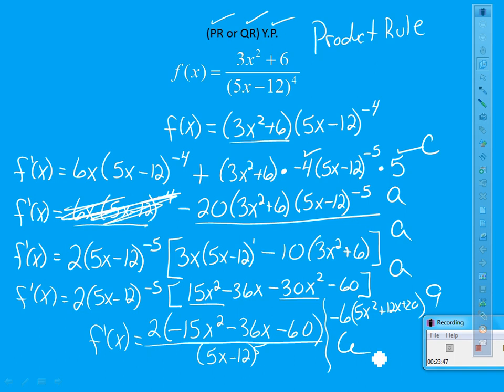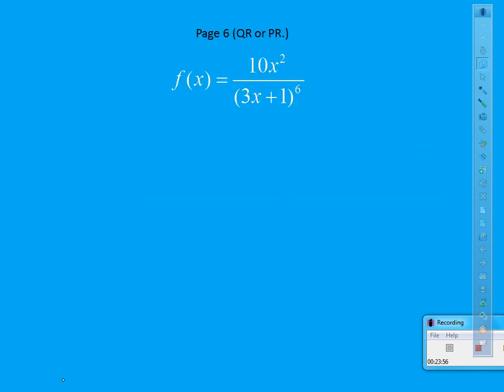Here's my last one. You're number 6. I've got 10x squared over 3x plus 1 to the 6th. I'm going to show you what this would look like via the quotient rule. Like I said, to be truthful, in this case, 6 of one, half dozen of the other. Both of them have a ton of algebra in there. This one's a little bit easier problem than the other one, though. So here goes this derivative.